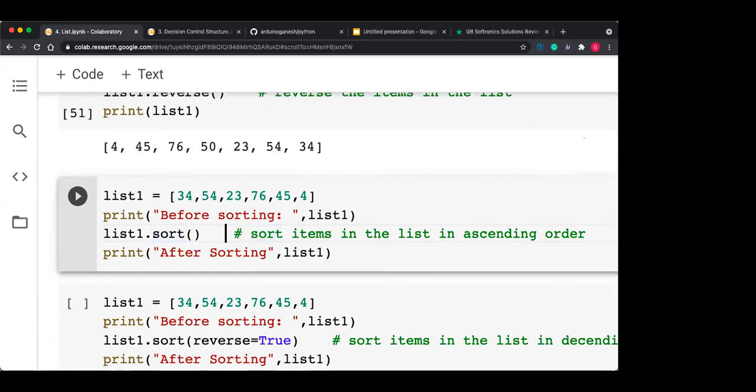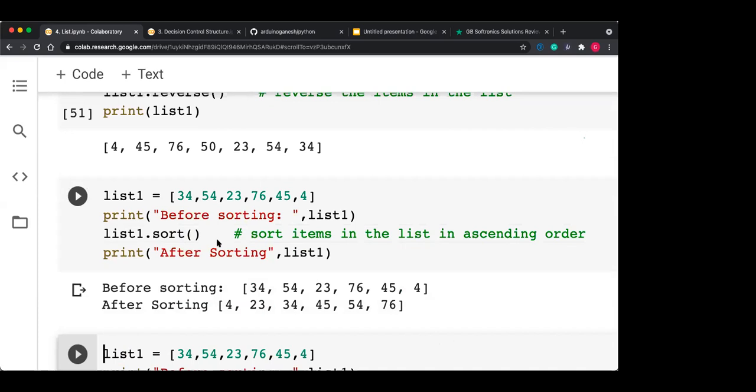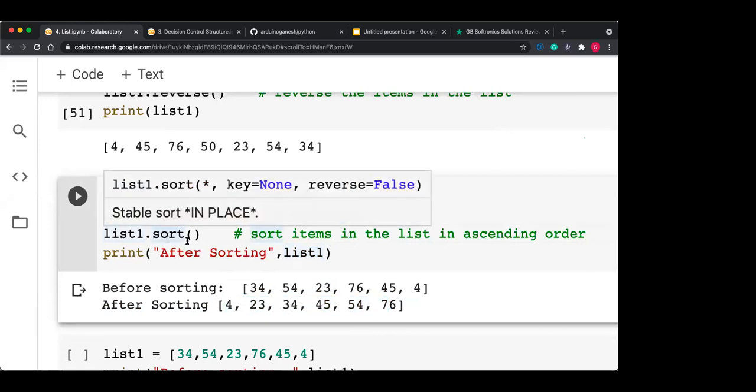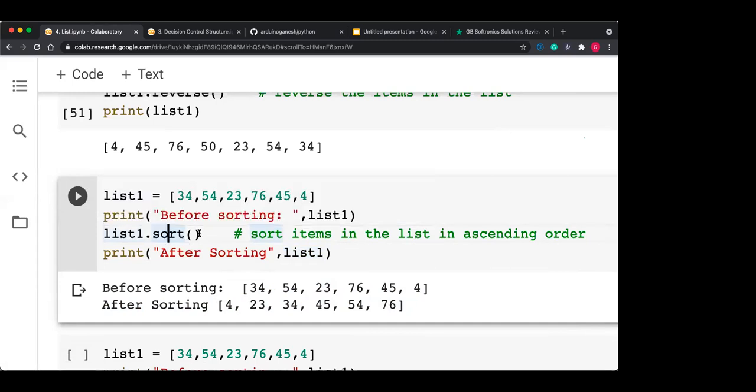So how does it work? You can see here, before sorting, this is my list. Now after sorting, I'm printing list1 directly. So it is a sorted list, in ascending order. This is the ascending sorting.